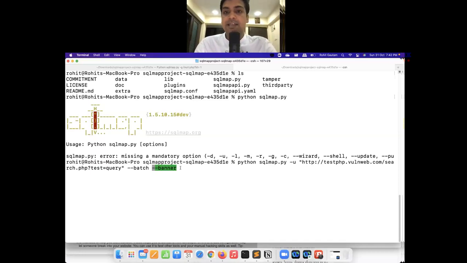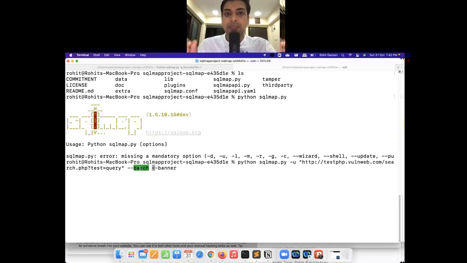So banner stands for banner grabbing the target. That is basically fingerprinting the target, which will give us the information about two things. The first thing is the web application. What is the web application or the web server is running on? Maybe let's say Apache, and the web server CMS is XYZ. The web server operating system, if it is running on Linux, and the third is the database version. Okay, so we are basically trying to fingerprint enough information from the database by using the banner flag, which is really very important for us.